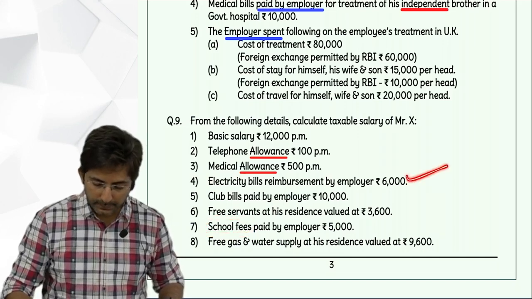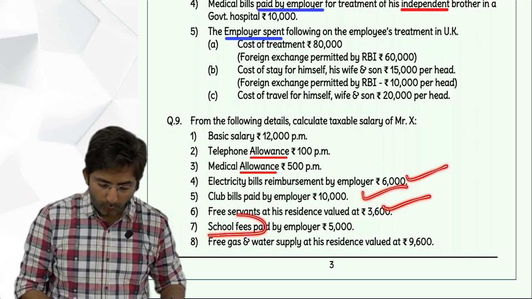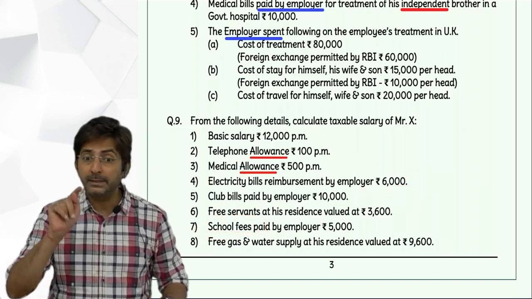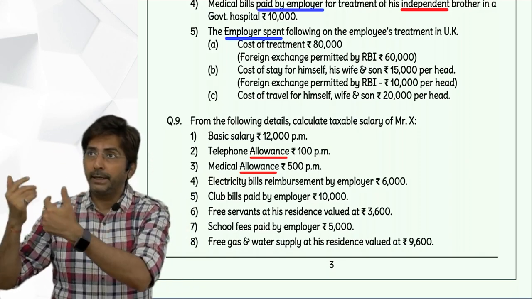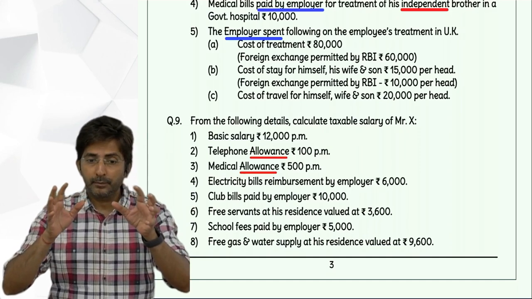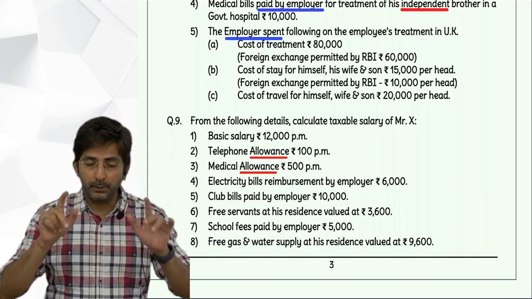First, have you taken these three as taxable? Now for school, what discussion did I do? School means education. Now remember the education chart. For employee, exempt. For children, 1,000 per month per child.